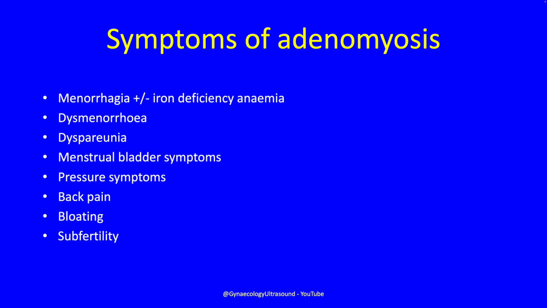The symptoms of adenomyosis can include menorrhagia, potentially leading to iron deficiency anemia, dysmenorrhea, dyspareunia, menstrual bladder symptoms, pressure symptoms, back pain, bloating, and subfertility.